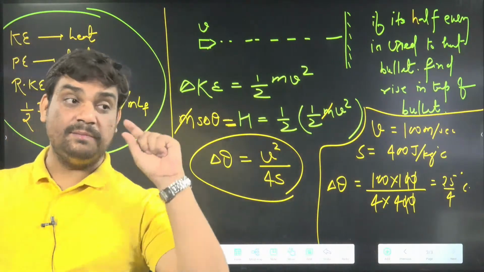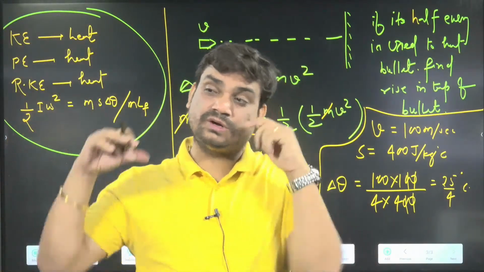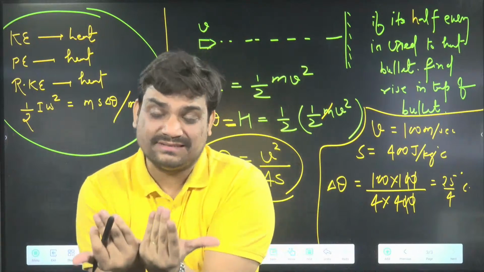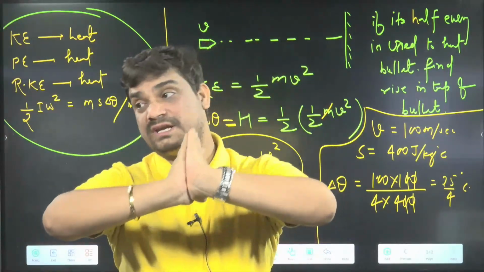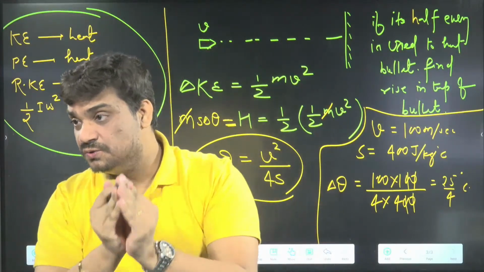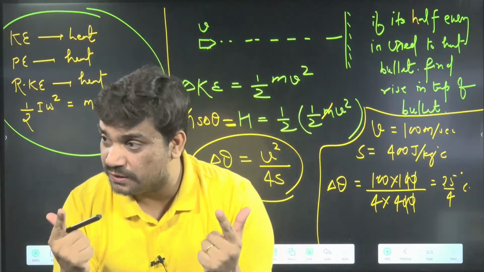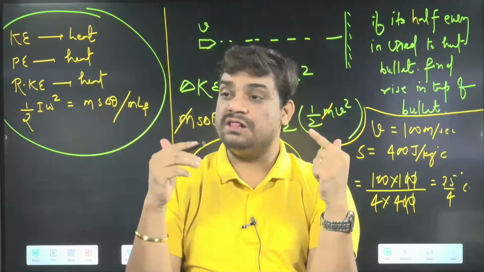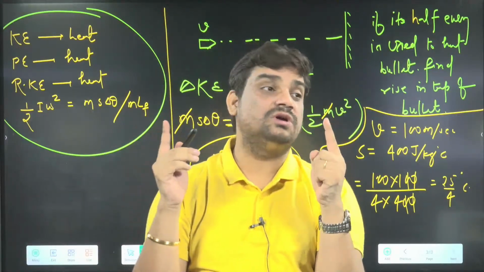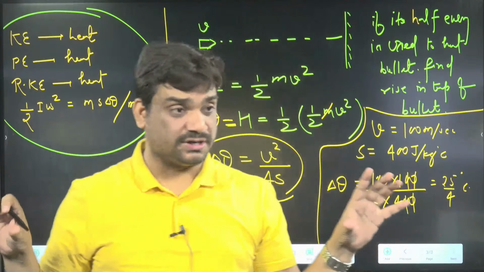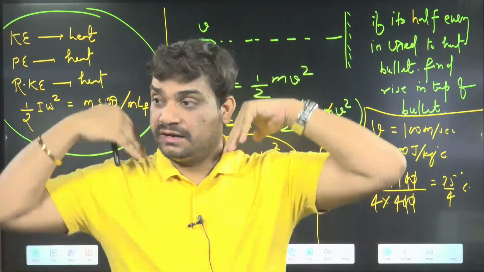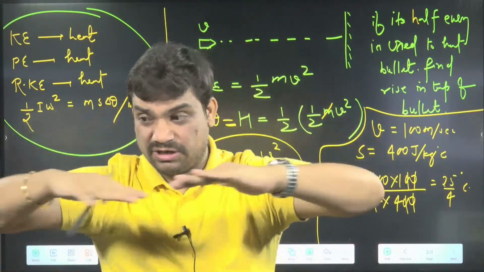Numerical. But remember, in these questions, K, P as well as rotational energy, all the time these energies will be in joule. And if all the energies are in joule, then it is better to solve these questions in SI units. So till now, full calorimetry is over.